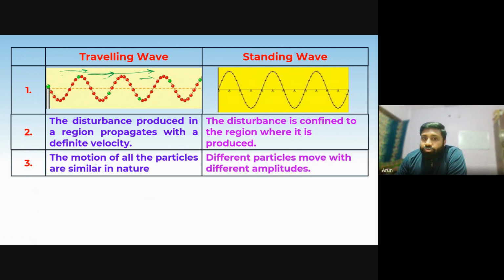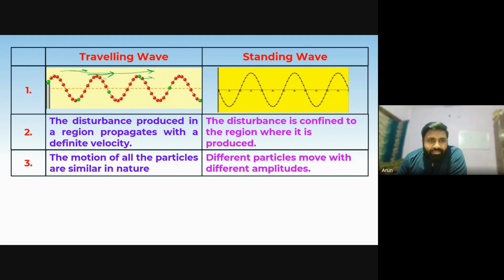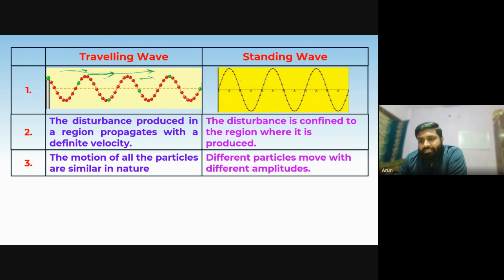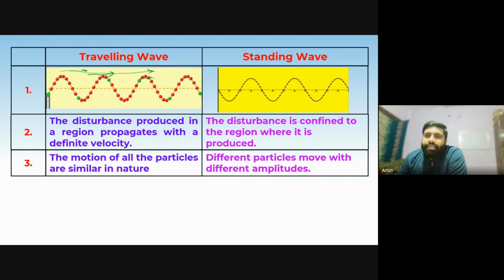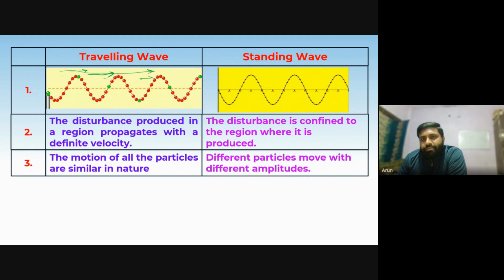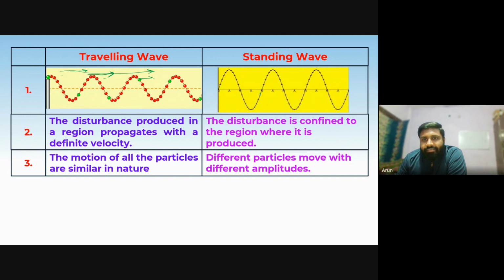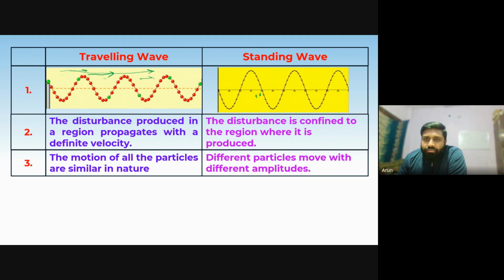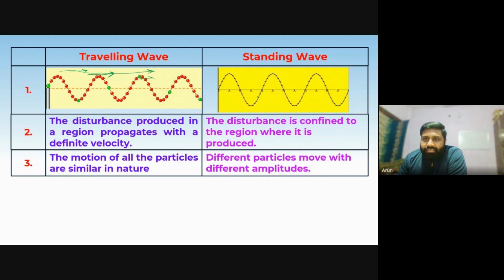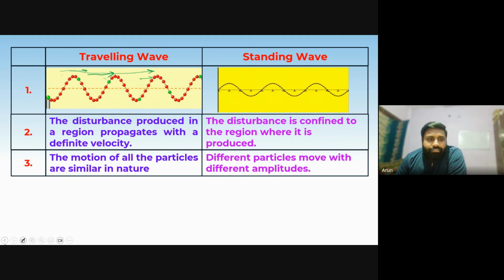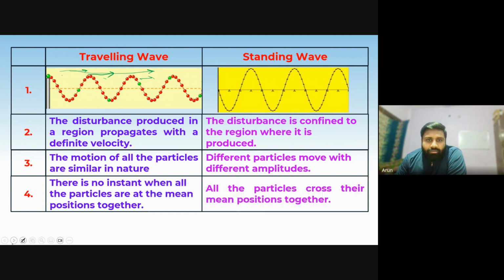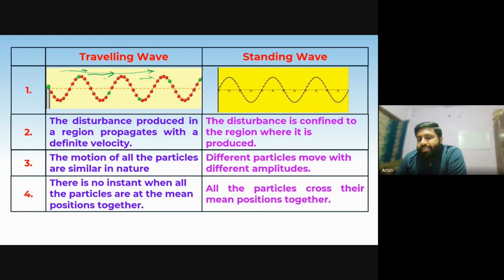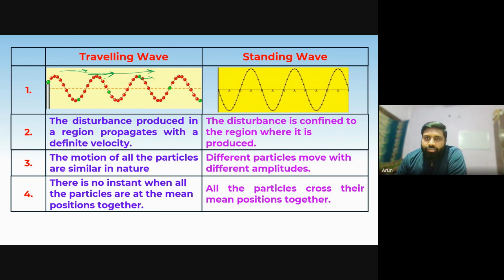Third thing is that the motion of all the particles in the traveling wave is similar in nature. But in this standing wave, there is no similarity in the wave pattern. This is oscillating with a different amplitude, this is oscillating with a different amplitude. So different particles oscillate with different values of amplitude. Now, the fourth point is that in the traveling wave there is no instant when all the particles are at the mean position together.